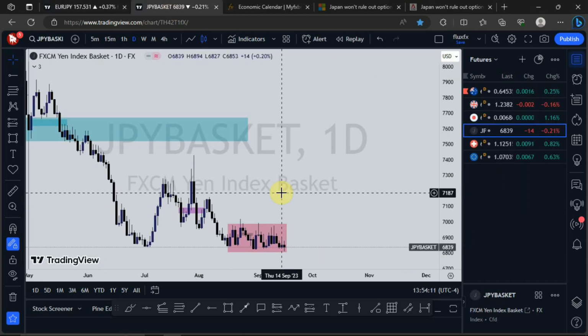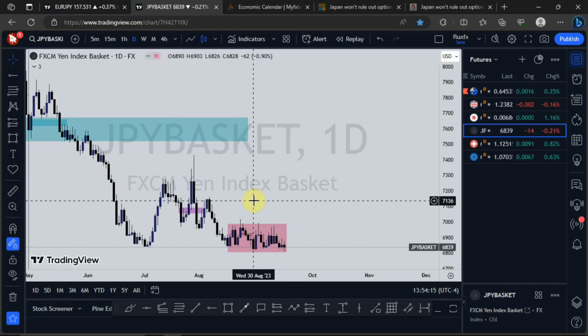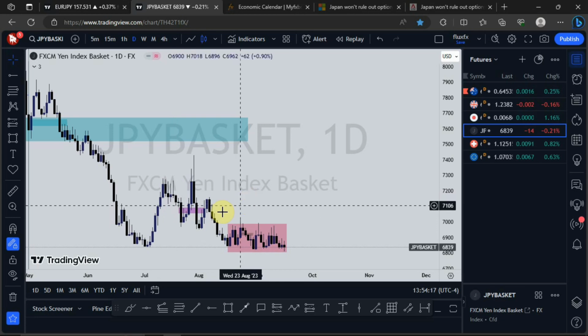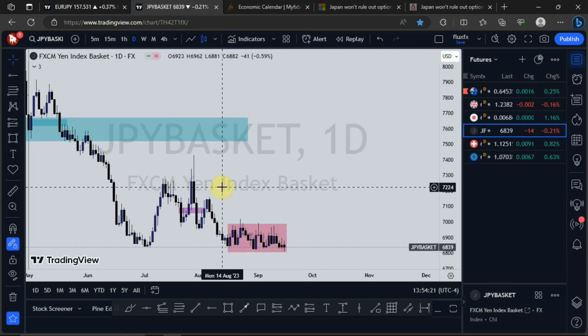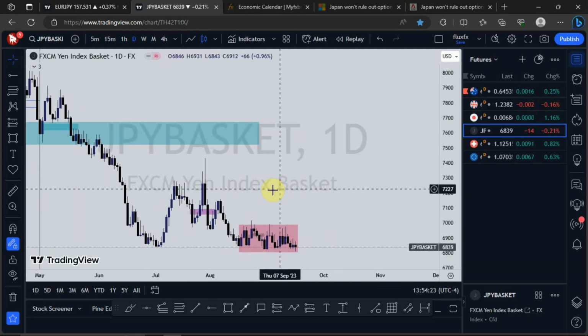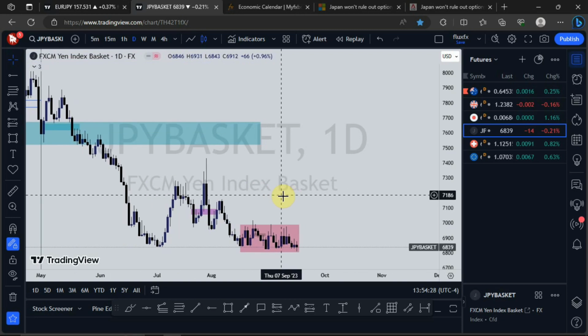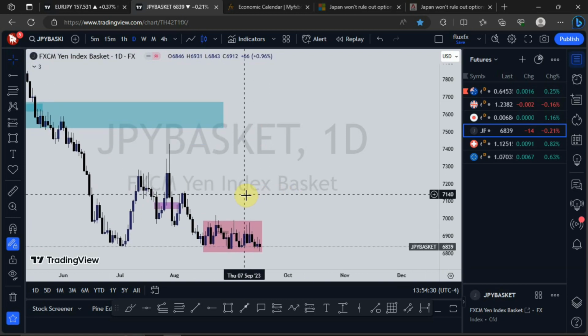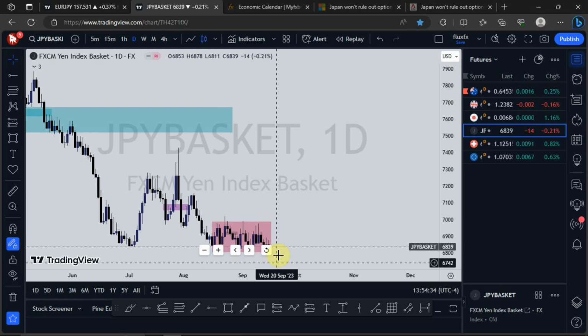But if you look at this market from a technical perspective, after a long sell-off, we see a consolidation. It sets up the pace for a bullish run. After this consolidation, we should see a manipulation.